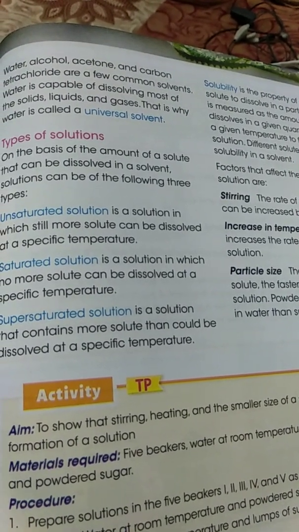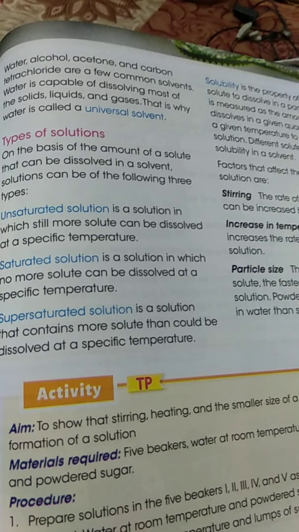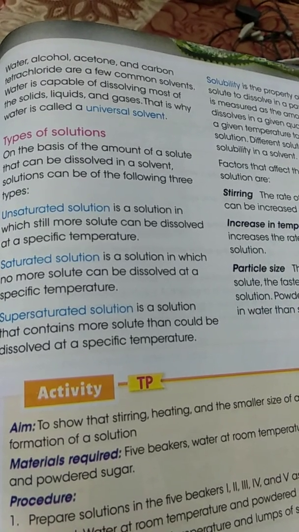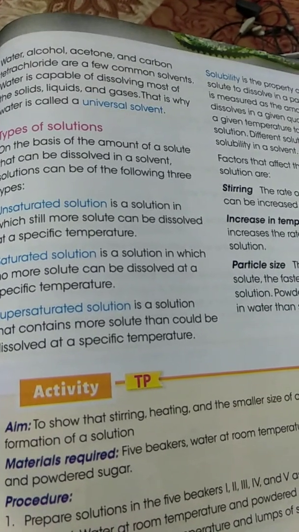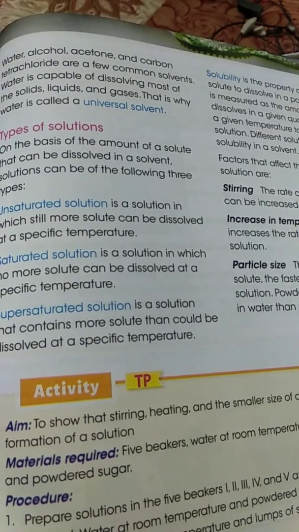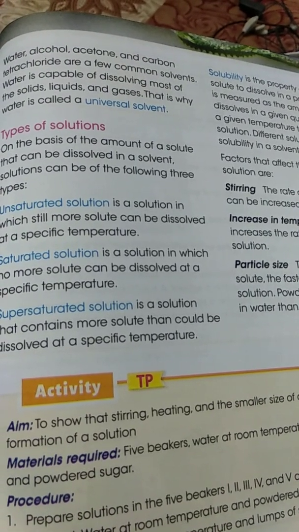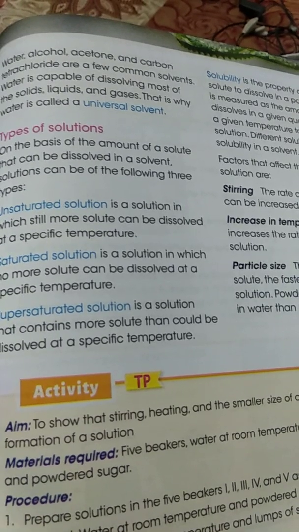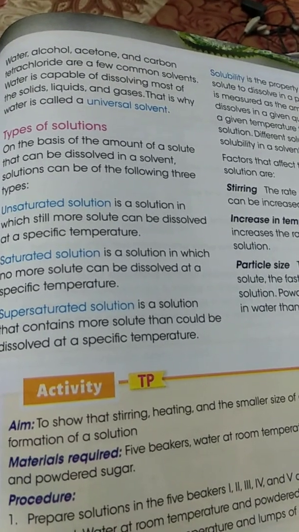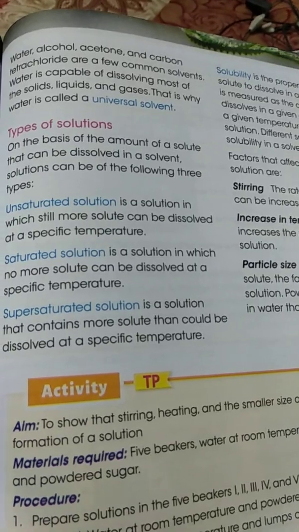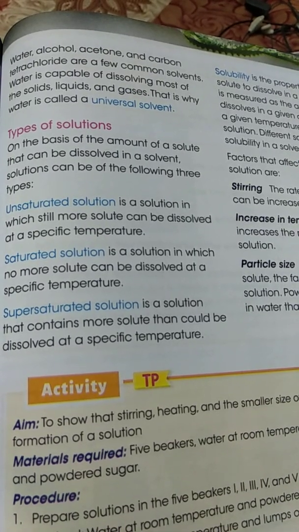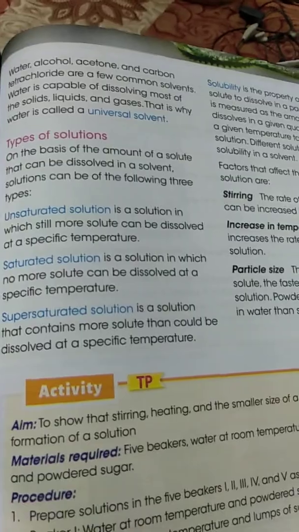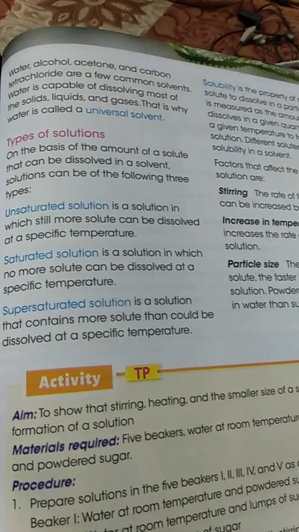Solubility is the property of a particular solute to dissolve in a particular solvent, like sugar is soluble in water. It is measured as the amount of solute that dissolves in a given quantity of solvent at a given temperature to form the saturated solution. Different solutes have different solubility in a solvent.